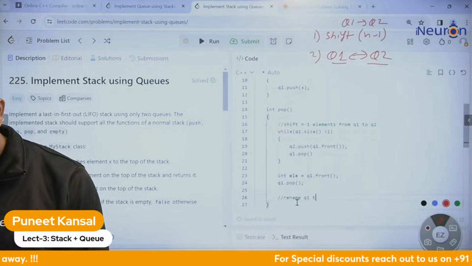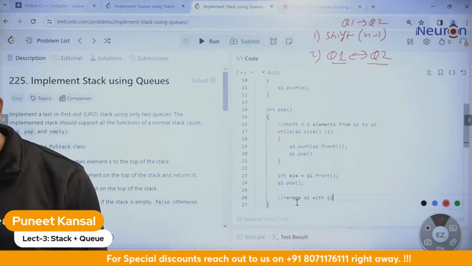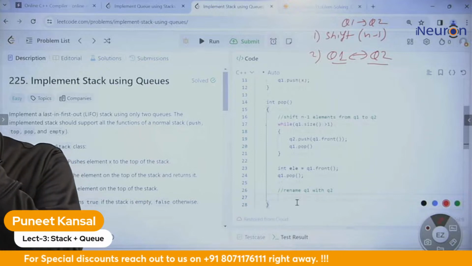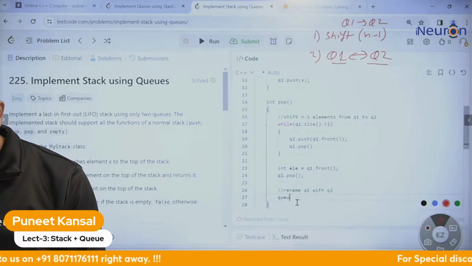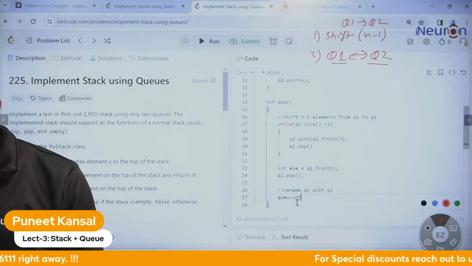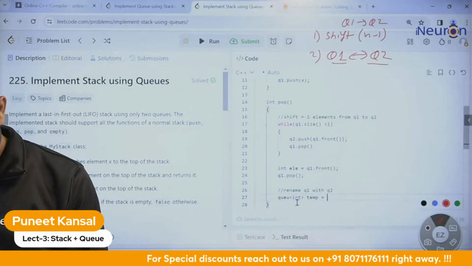After that, let me rename q1 with q2 and q2 with q1. So let me take a temporary variable of queue type, same integer queue type. Let me take a temporary variable in queue.